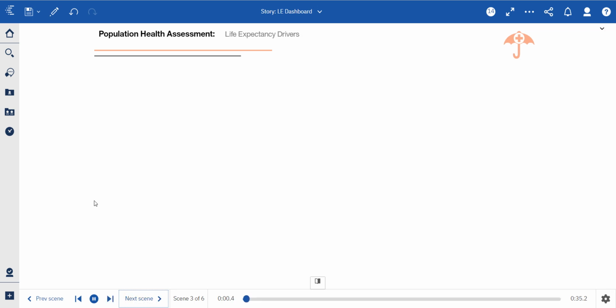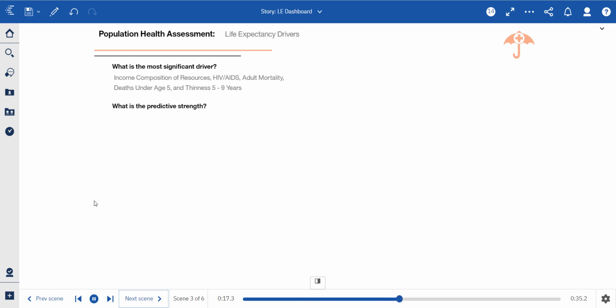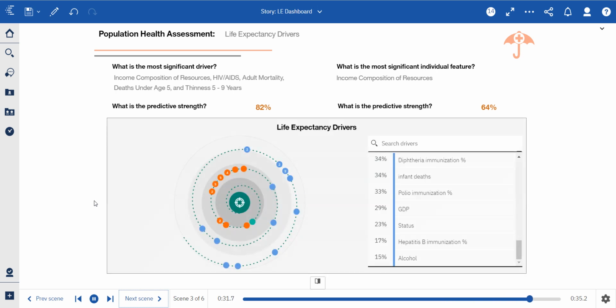So now that we have some context about this life expectancy data set, let's talk about those drivers of life expectancy. So what is the most significant driver? Well, it's a combination of income composition of resources, HIV/AIDS, adult mortality, deaths under age 5, and thinness between 5 and 9 years. What is this predictive strength? 82%. Additionally, which individual feature is the most significant? Well, that would be the income composition of resources, which has a predictive strength of 64% by itself.